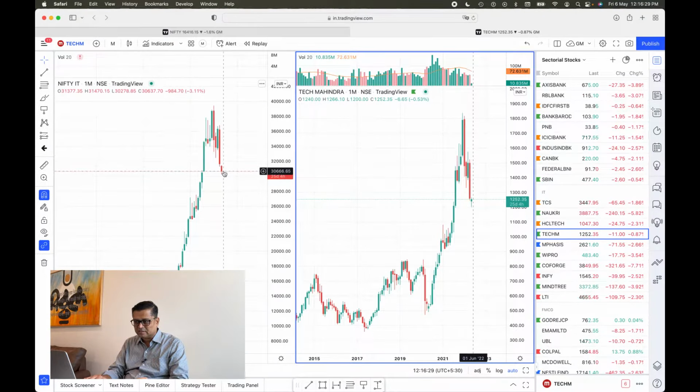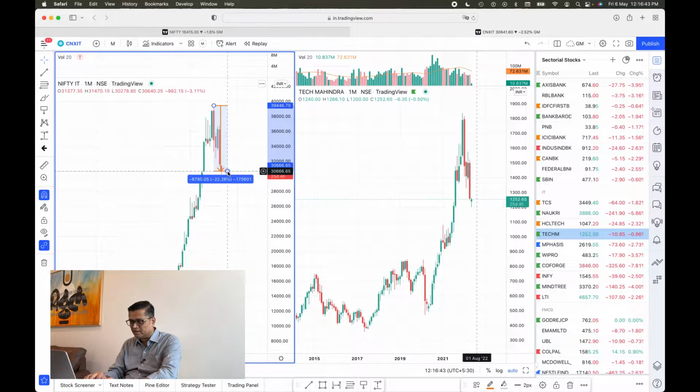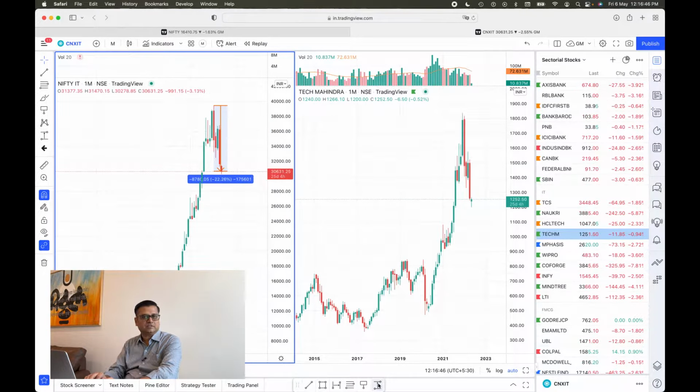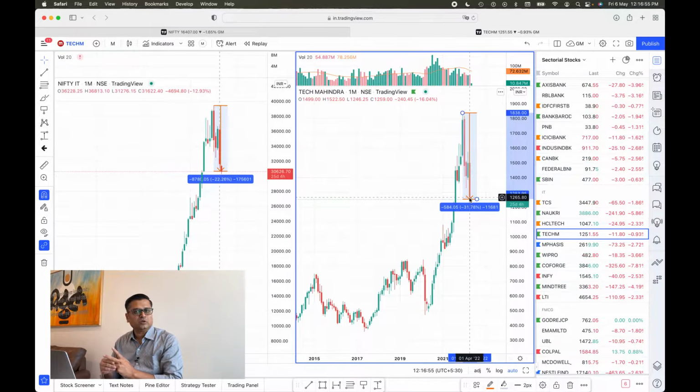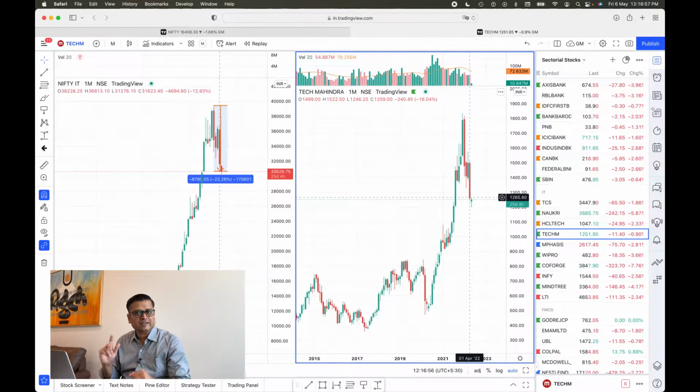So let's measure this in percentage. What is this fall so far? Currently it is 22%, and if we take a similar tool to measure the price range, this right now is at about 31%. So this is higher. Then we are looking for a stock which is an outperformer. So we'll again go to the Jodi stock, Jai and Viru, TCS and Infy.